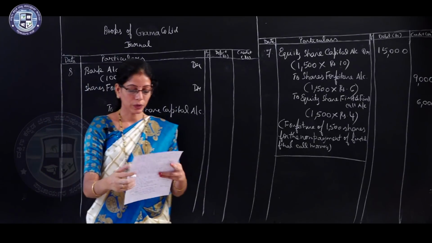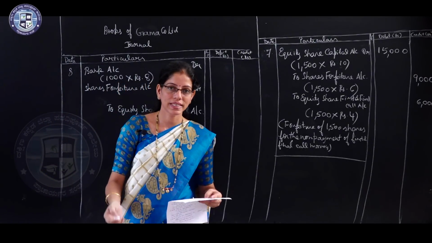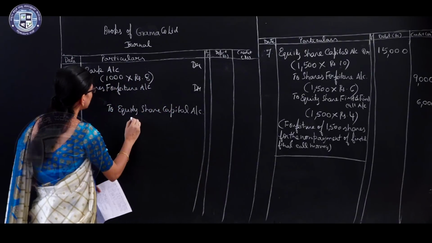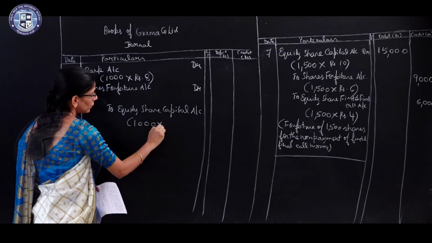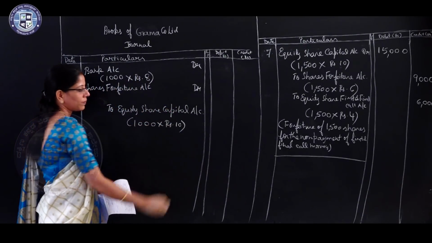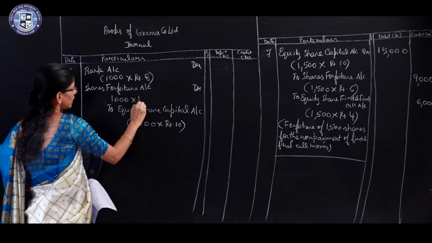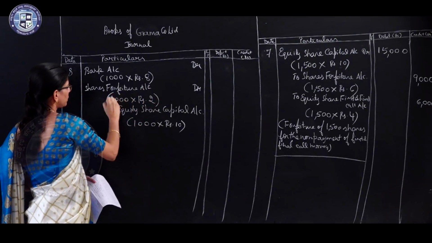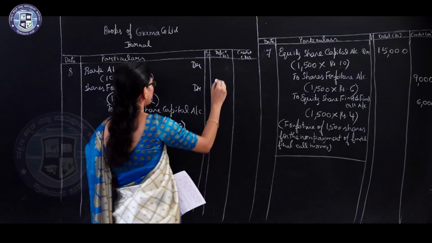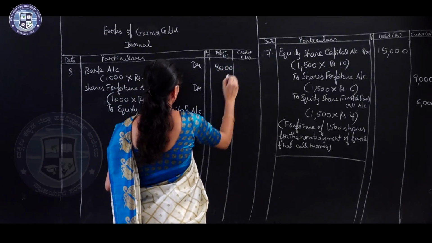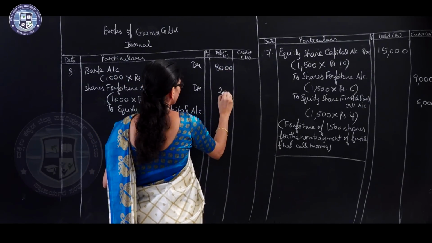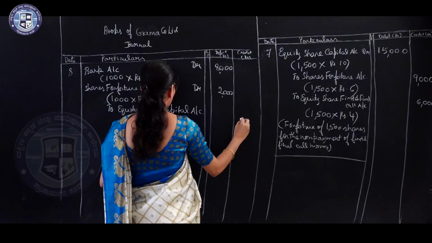The company reissued at rupees 8 per share to Mr. Naresh. Before its value, 1000 into rupees 10. Now 10 minus 8, rupees 2 is considered as discount. Now write the values: 8000, 2000, 10,000.